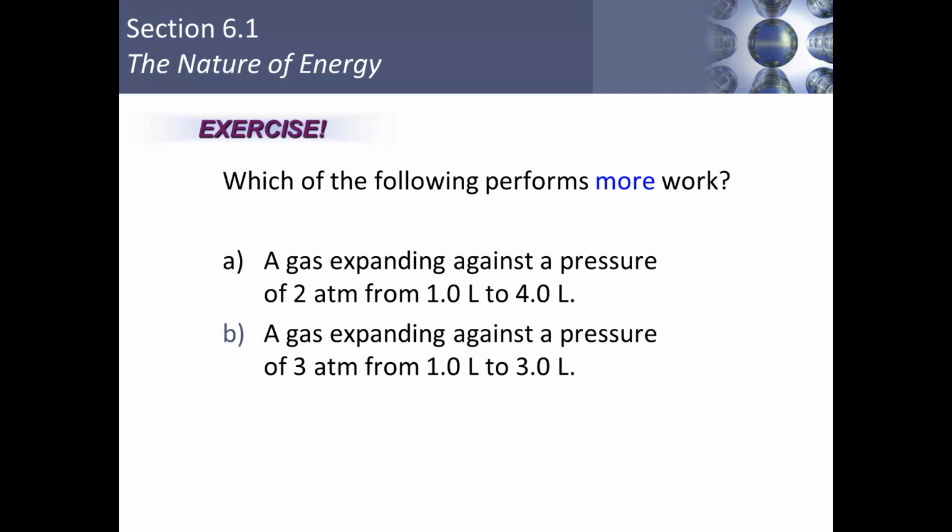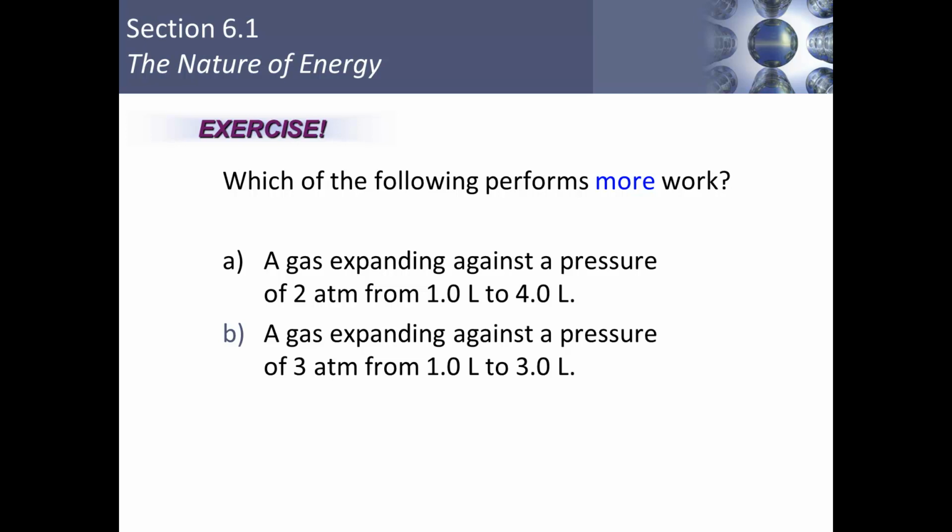So now let's determine which of the following performs more work. A gas expanding against a pressure of 2 atmospheres from 1 liter to 4 liters, or a gas expanding against a pressure of 3 atmospheres from 1 liter to 3 liters. In both cases, we will use that work is equal to negative pressure times change in volume. In one case, we have a change in volume of 3 liters. In the other case, we have a change in volume of 2 liters.